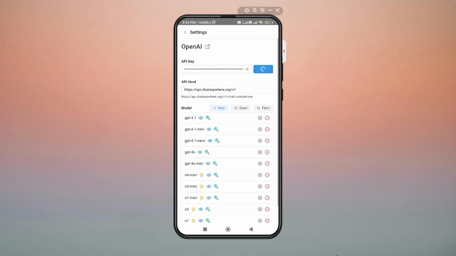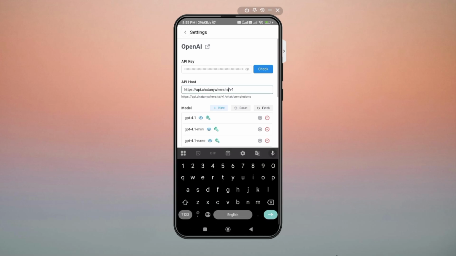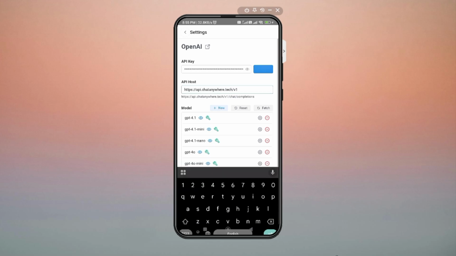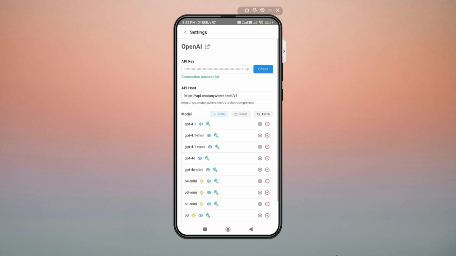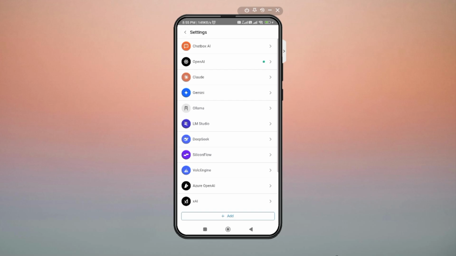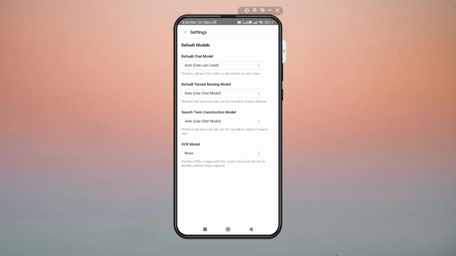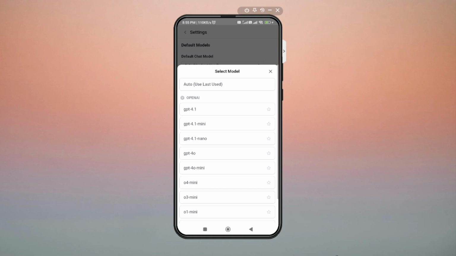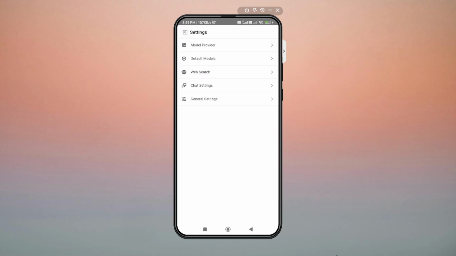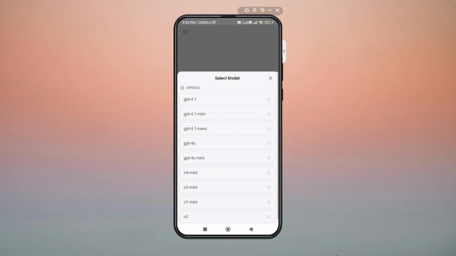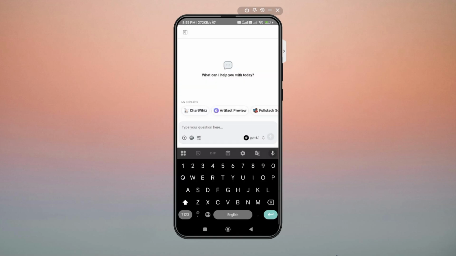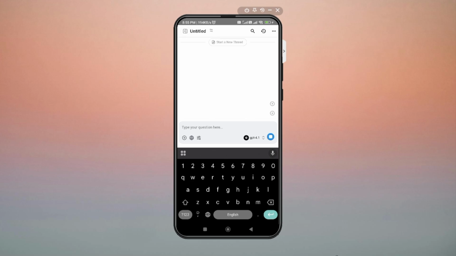If it gets stuck for a long time, try changing the host address to the other one. As you can see, our connection to the server is successful, indicated by a green message. If you like, you can change the default chat model to ChatGPT 4.1, or you can change it later. Now, your ChatGPT 4.1 is now free to use.